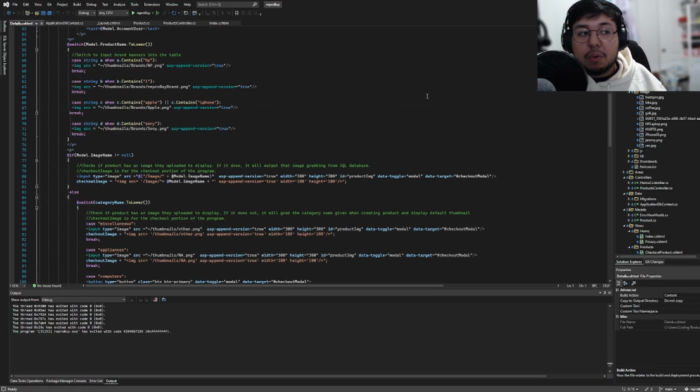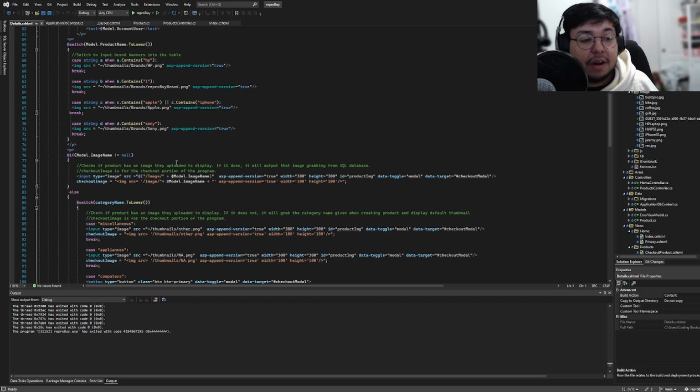So right now we're in the view pages for the details of a product. This is the one where the enriched text is converted. It shows the product name and the product image and all that information and details. And this is part of the coding for it. As you can see, this is mainly focused on C#, but what's really good with CSHTML is that you can add C# logic, and on top of that, add the HTML elements to show the user. So the user doesn't end up seeing all this logic, they only see what they need to see.